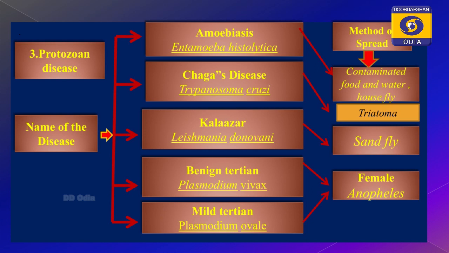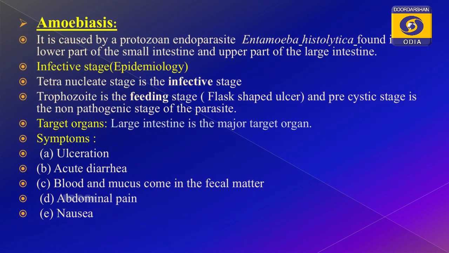So, what do you mean by amoebiasis? Clear? In amoebiasis, a person is suffering from amoebic dysentery, that means blood and mucus come along with the fecal matter. Whenever blood and mucus come along with the fecal matter, you say that the person is suffering from amoebiasis. Amoebiasis is caused by a protozoan parasite. So, what is the name of the protozoan parasite? The name is Entamoeba histolytica. Clear?